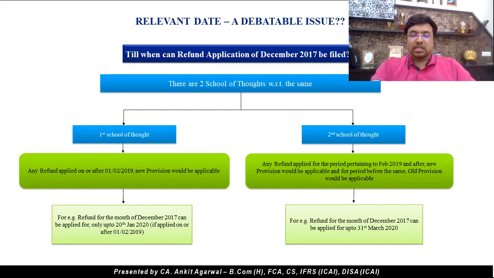The second school of thought says for any refund applied for the period pertaining to February 19 and after, the new provision would be applicable. However, for any refund applied for the period before February 19, the old provision would be applicable. That means for January 19, the due date will be 31st March 21. And for December 17, the example taken in this case, the due date will be 31st March 20.